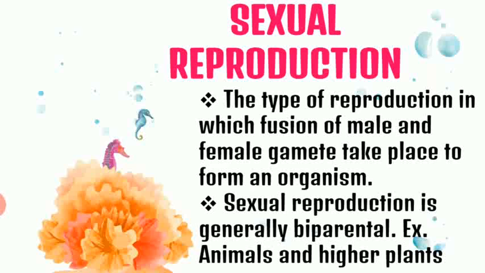So, sexual reproduction is a kind of reproduction where fusion of male and female gametes can be seen, and it results in a zygote which develops into an individual organism. Fine. So generally we see sexual reproduction in the case of higher animals, plants, etc.